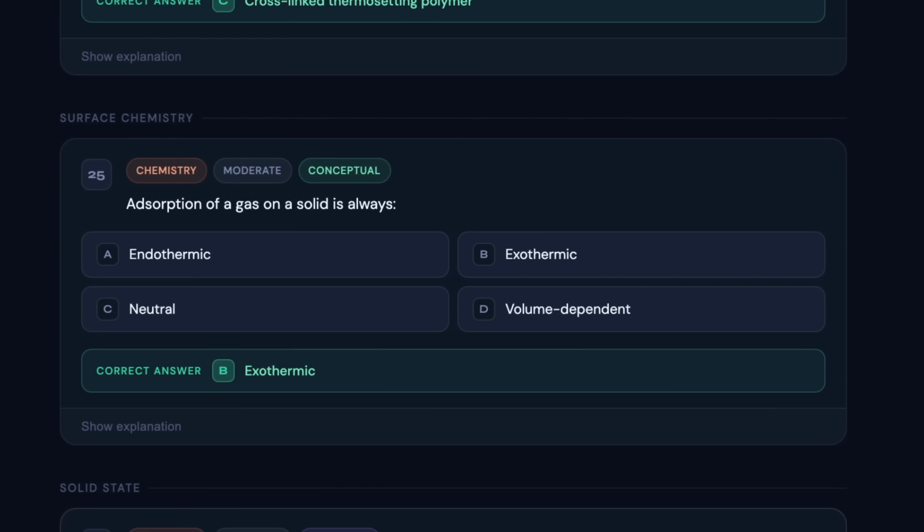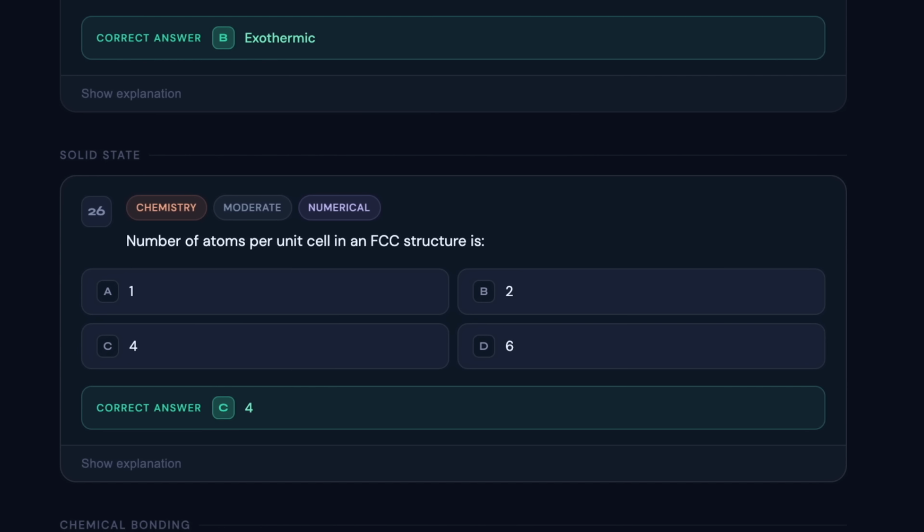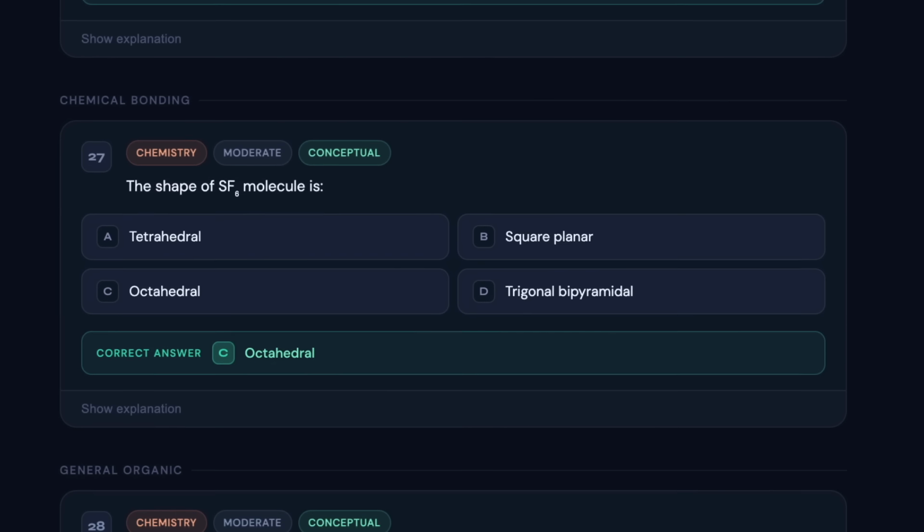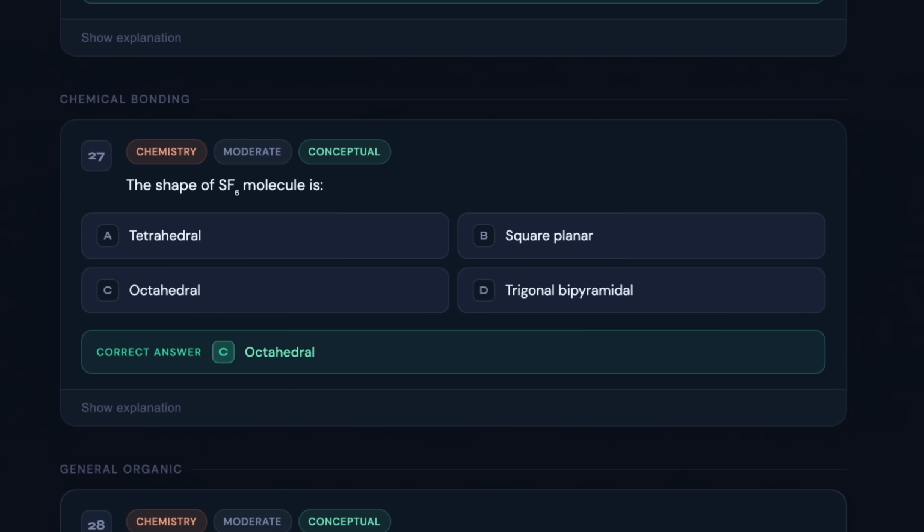Next we have a question from surface chemistry, and the answer is B. As we move ahead, we have the 26th question from solid state, and the correct answer is C, which is 4, and the difficulty level of the question and topic is moderate. Next we have the 27th question from chemical bonding, and the answer is C.